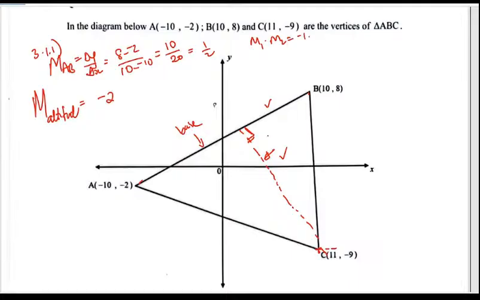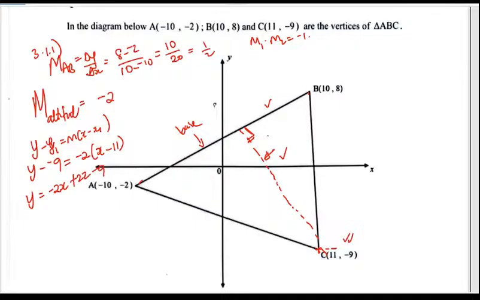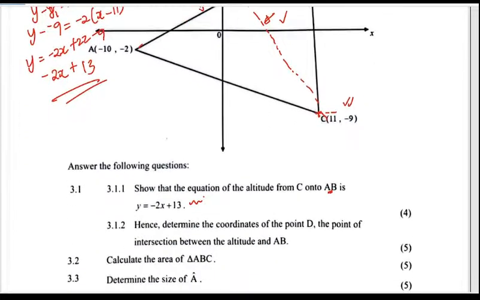So if that is true, then we can use the point C and say that y minus y1 is equal to m into x minus x1. So that's going to be y minus -9 is equal to -2 into x minus 11. We open that up. It's going to be -2x plus 22 minus 9. So it's -2x plus, what's 22 minus 9? Is it 13? This is what I'm ending up with. Isn't that what the question wanted? Correct. So the question just wanted us to interpret the perpendicular lines, yeah?